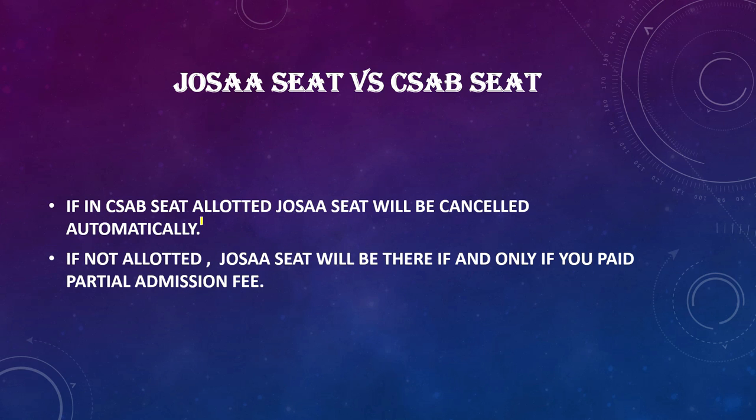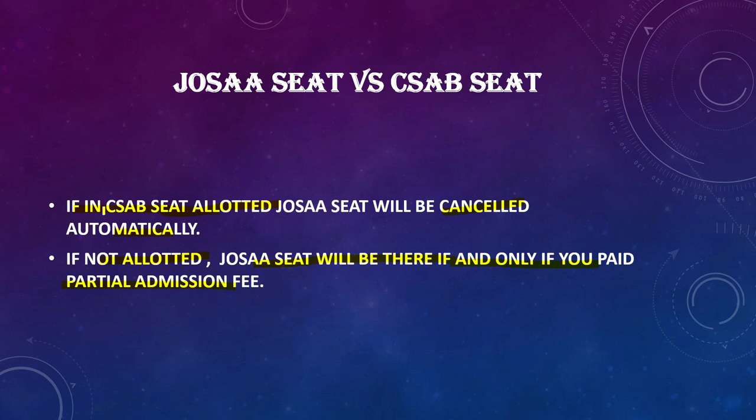If a seat is allotted in CSAB, the JOSA seat will be cancelled automatically. If not allotted, the seat will be there if and only if you have paid the partial admission fee, which is 40,000 for OBC, General, EWS, and 20,000 for SC, ST, PWD. If you pay this partial admission fee and participate in CSAB, and a seat is not allotted, you will get the previous seat.